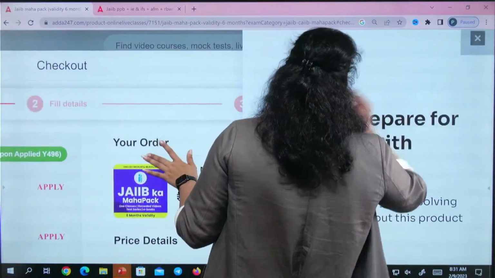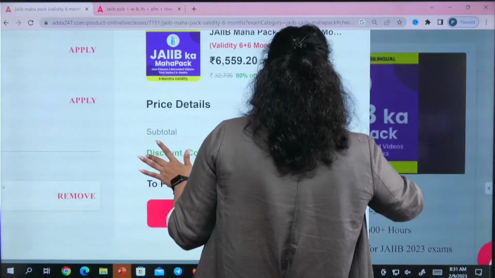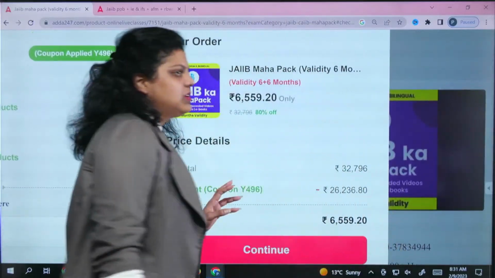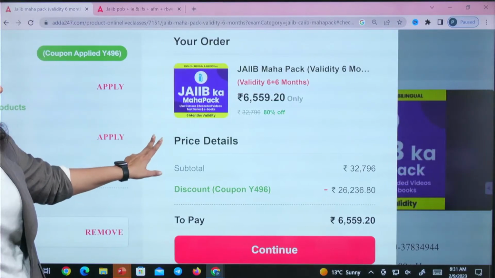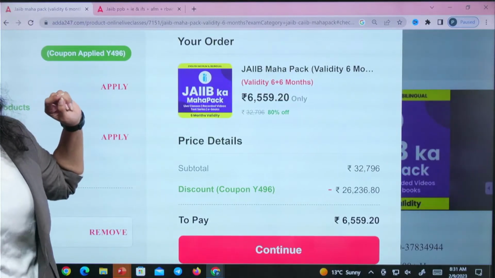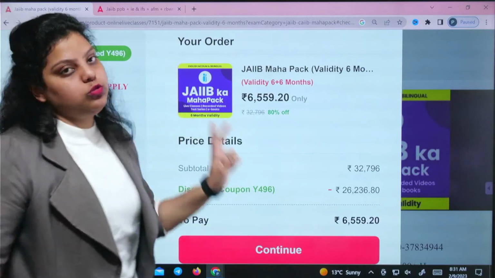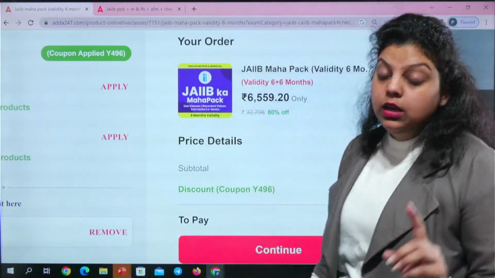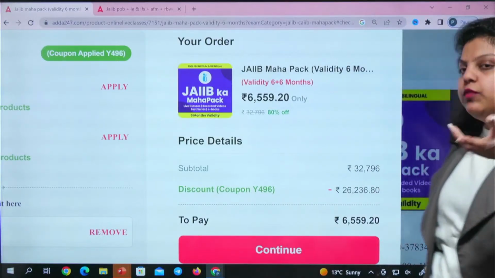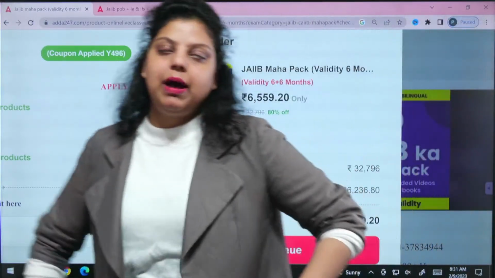So how will you get the JIB Mahapack? You will get the JIB Mahapack by paying around 6,300 something, after getting the 1% additional discount. So this is the JIB Mahapack. Similarly, if you go for the JIB CIB Mahapack, 2 years validity is there, and you only have to spend around 10,500 something. So the best deal for all of you will be the JIB CIB Mahapack, because it will be